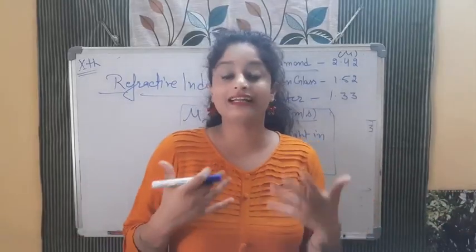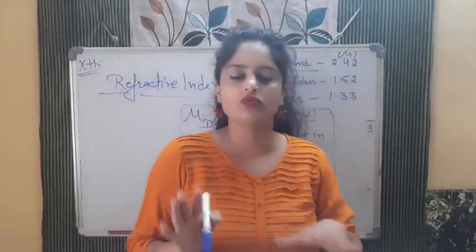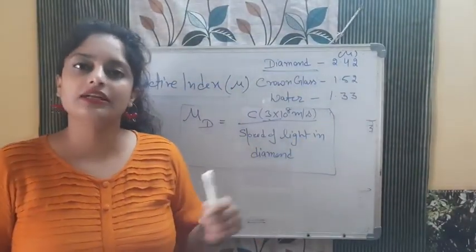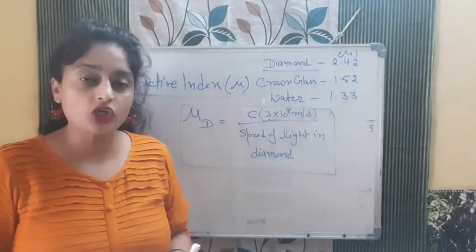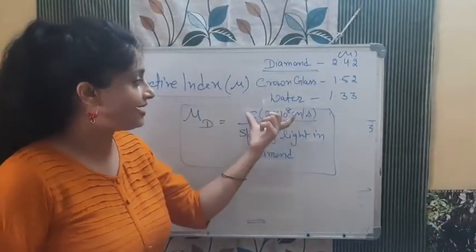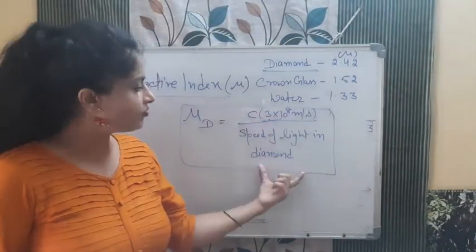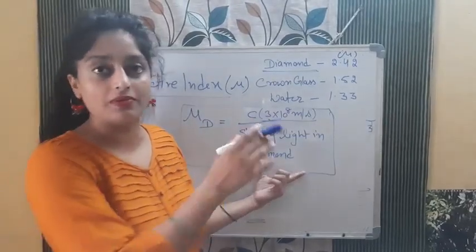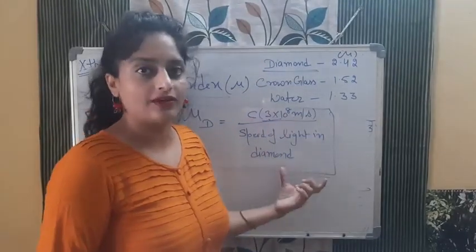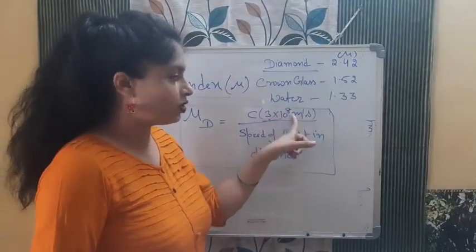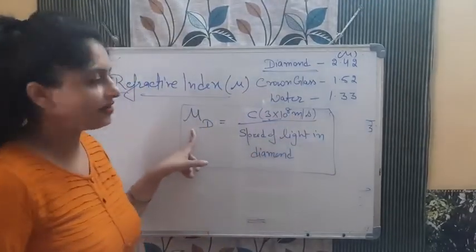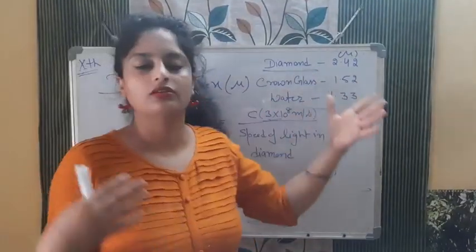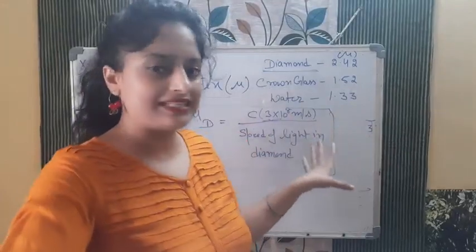Now we will talk about the relative refractive index, medium 1 with respect to 2. We will do that shortly, but before that, understand this. Did you understand? Simply, refractive index is denoted with the letter mu. It is the ratio of the speed of light in vacuum to the speed of light in that medium. For whichever medium the refractive index is asked, we must know the speed of light in that medium. In questions they will give you that value. The vacuum value you should remember automatically, so you can calculate the refractive index. We will do some numericals on this formula. So this is the basic, simple refractive index.